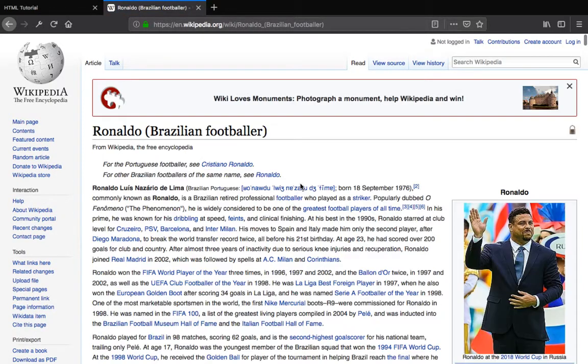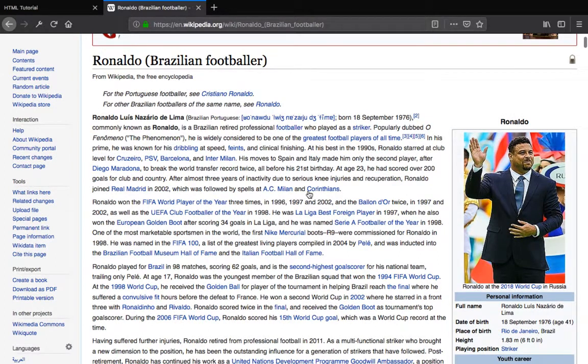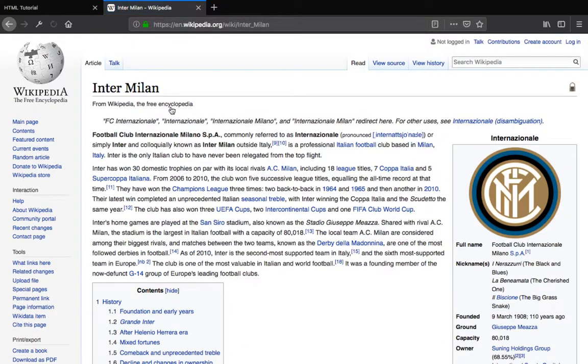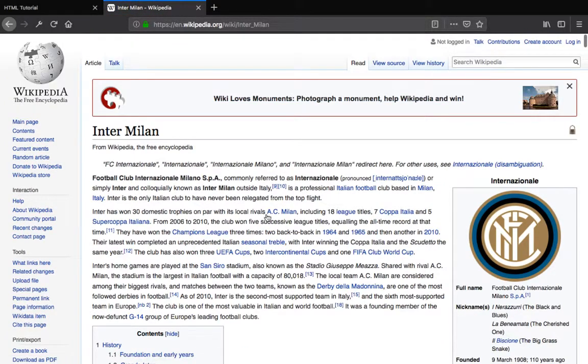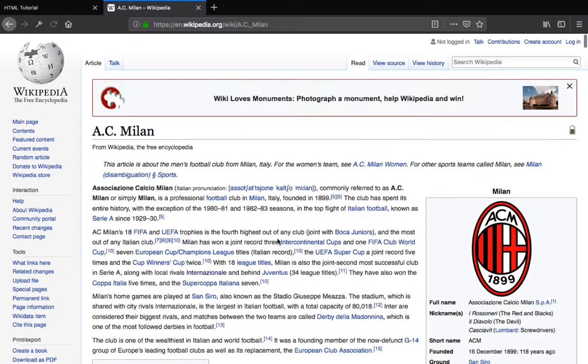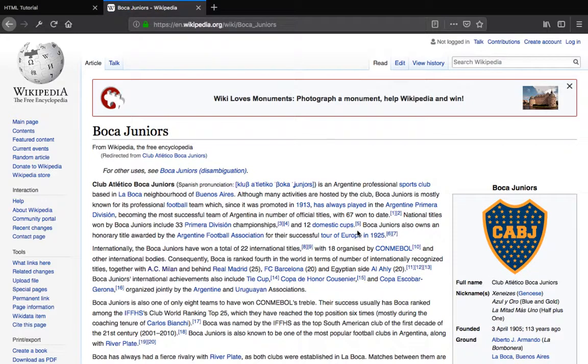So now with Ronaldo, you see all these links there on this page. All these blue things are links. If I click on AC Milan, it becomes the AC Milan page. If I click on Boca Juniors, it becomes the Boca Juniors page. You see, they carry me to a different page. They link from page to page.